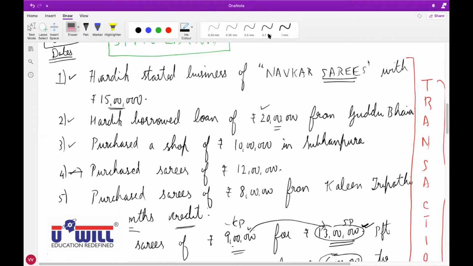You are not audible, Astha. Richita. Yes, Richita. Sir, 15 lakhs. 15 lakhs, correct. This 15 lakhs with which the owner, Hardik, started the business of Navkar Saris is considered as what? Capital.